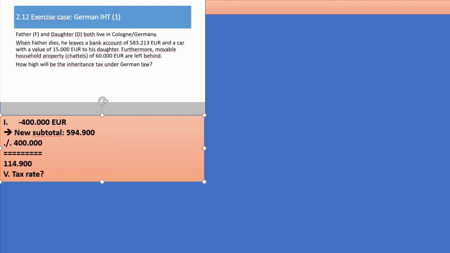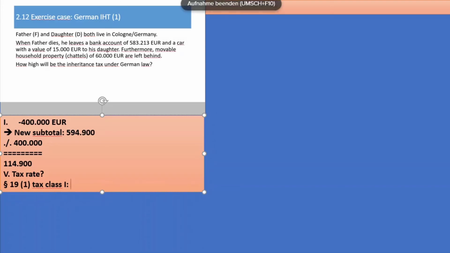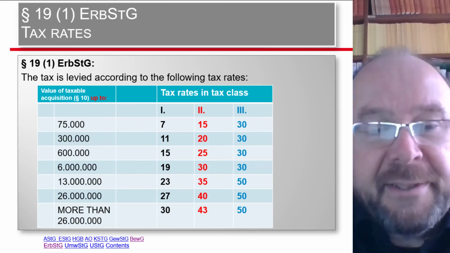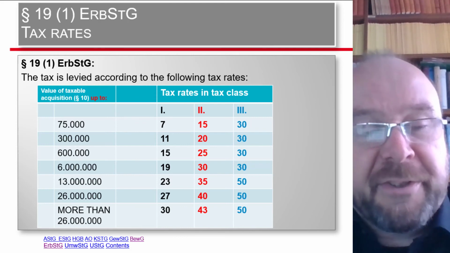Now, number 5, let's look for the tax rate for that. So let's calculate the tax as it is. Here we need paragraph 19, 1, and we need it for tax class 1. Well, we have here the tax rates for the tax classes, and we must be cautious.